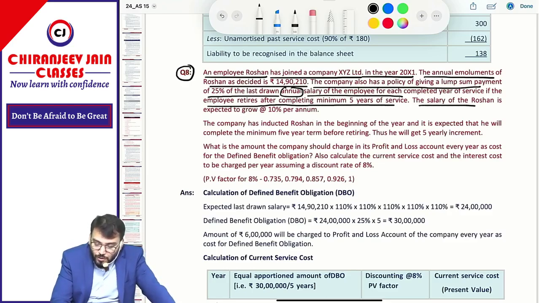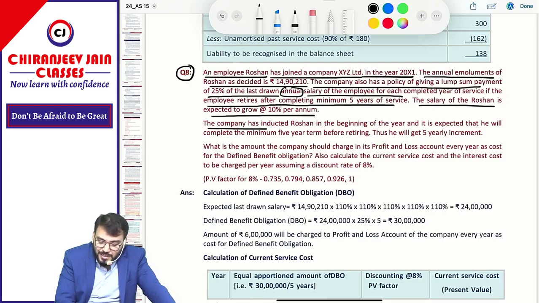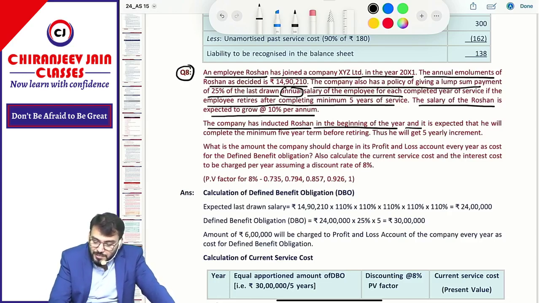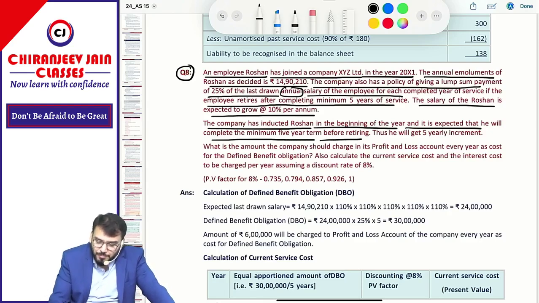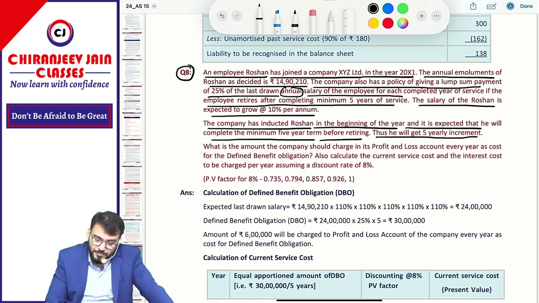The salary of Roshan is expected to grow at 10% per annum. The company has inducted Roshan in the beginning of the year. It is expected that he will complete the minimum 5-year term before retiring. So before retirement, he will be able to complete the 5-year term. Thus, he will get 5 yearly increments. Correct?